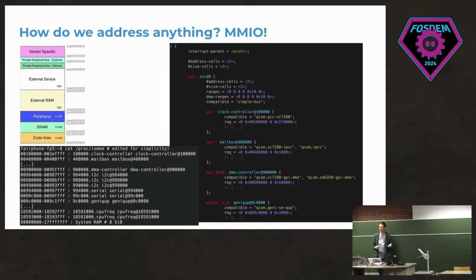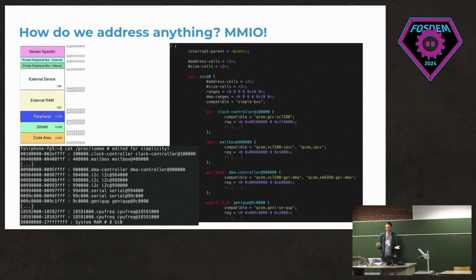Now we go a bit into the software side. You saw there's a lot of stuff on the SoC. But we also need some way to address this, because otherwise we can just run CPU instructions and they don't do much in terms of communicating with anything else. And so MMIO gets used for this. It's called Memory Mapped I/O.